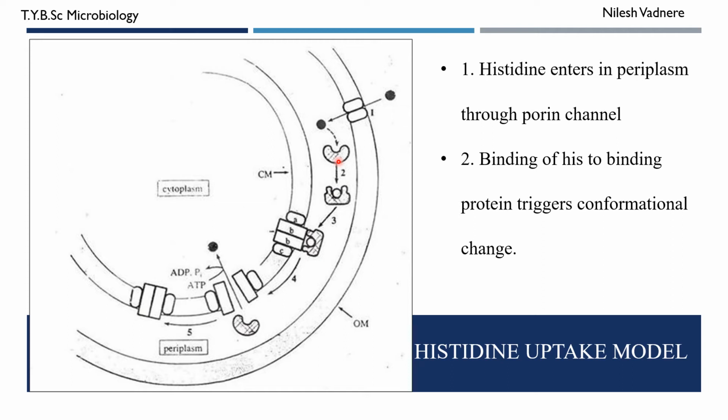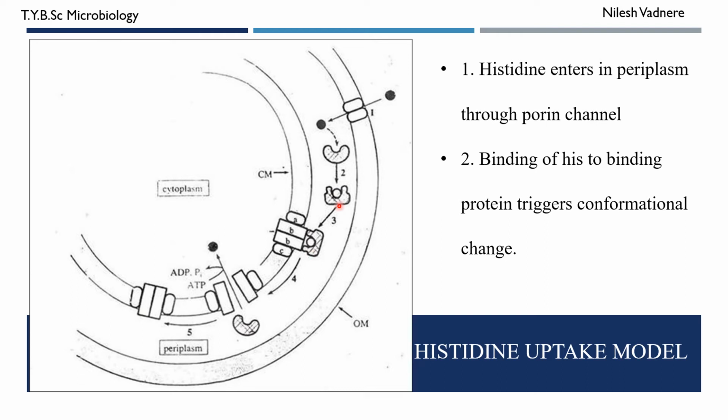So this histidine binding protein is present in the periplasm. It binds to histidine, and as a result it undergoes a conformational change. So the binding of histidine triggers a conformational change in this protein. Here you can see that the protein has changed its shape. Now this conformation of histidine binding protein has high affinity for the HisQMP protein.